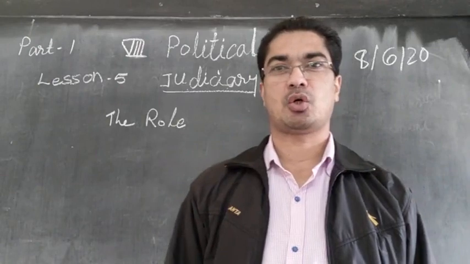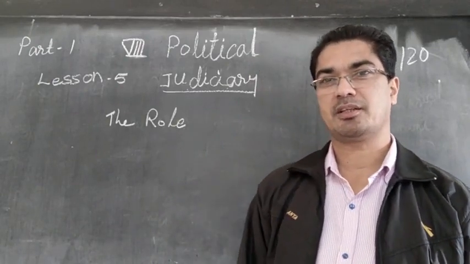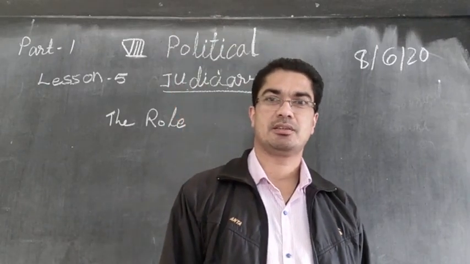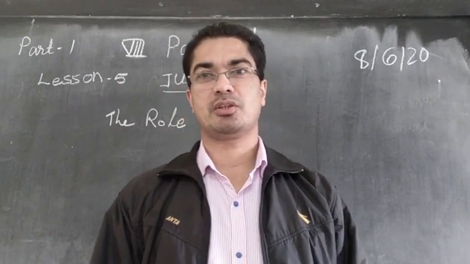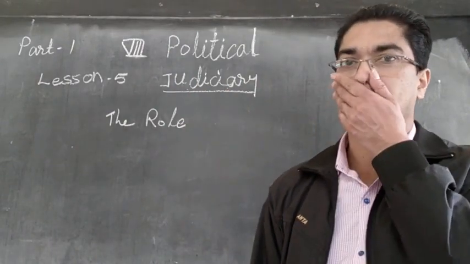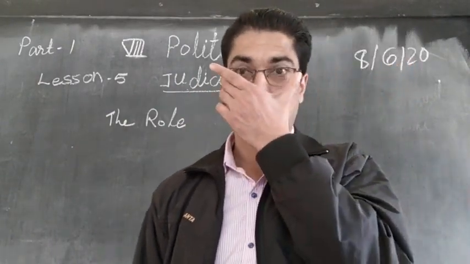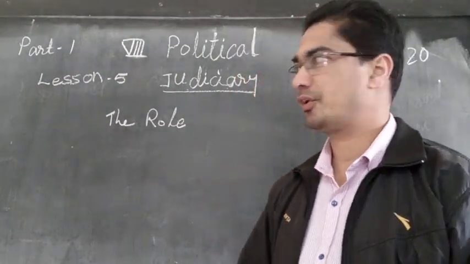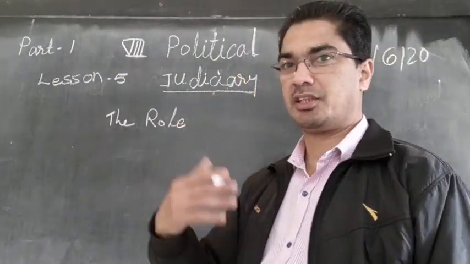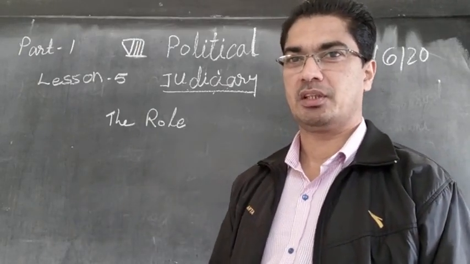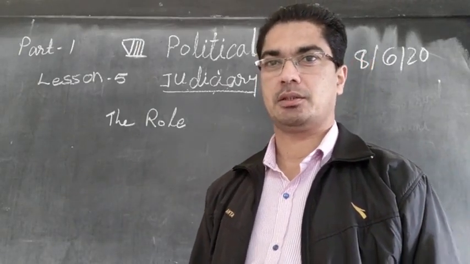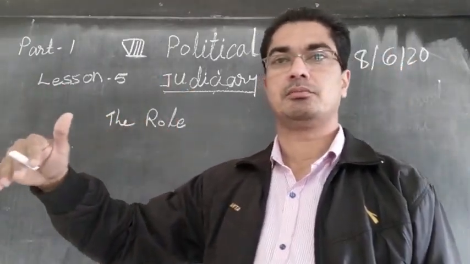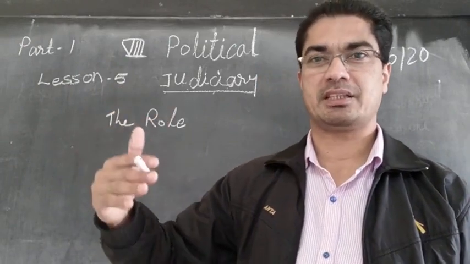Judiciary means the court. We said in the earlier chapter that a democracy has got, or our country has got, three pillars. What are they? Legislative, executive and judiciary. So we study today about judiciary. The other days we had studied about parliament. That is the parliament. That is what is it called? Legislative. Parliament is the legislative.